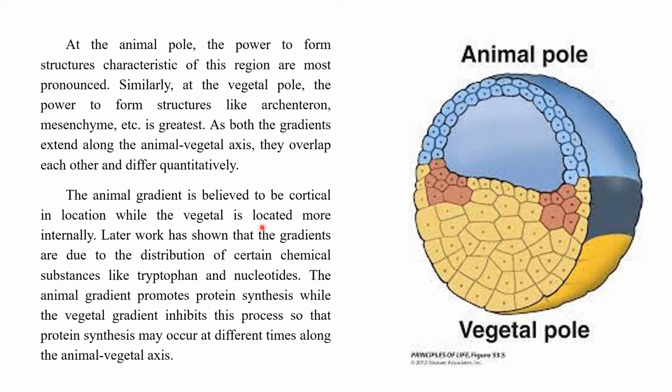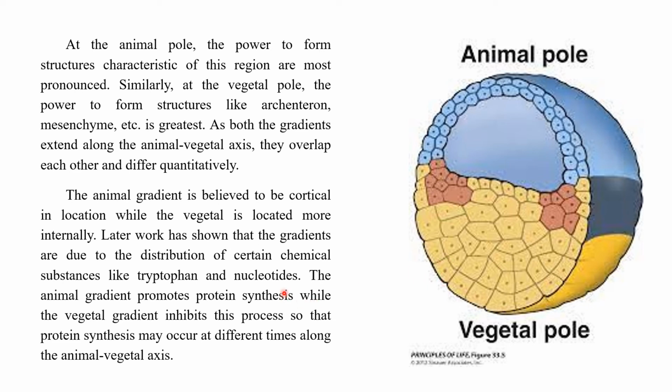The animal gradient is believed to be cortical in location, while the vegetal is located more internally. See, you can see here the animal pole is very thin in nature, hence the animal gradient is situated more towards the periphery, that means towards the cortex, while the vegetal pole, you can see it is having thicker cells, more larger cells, hence the vegetal gradient is situated more towards the center, the medulla of the region, rather than the cortex.